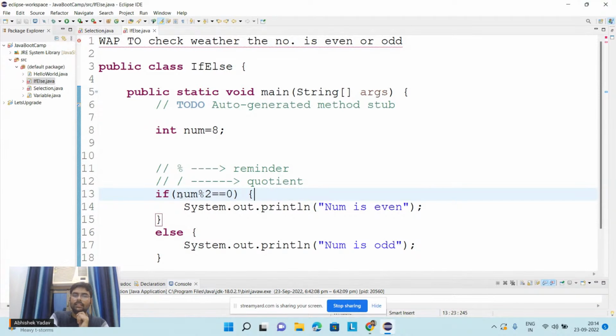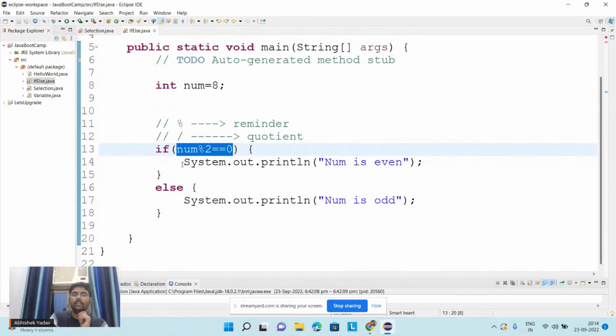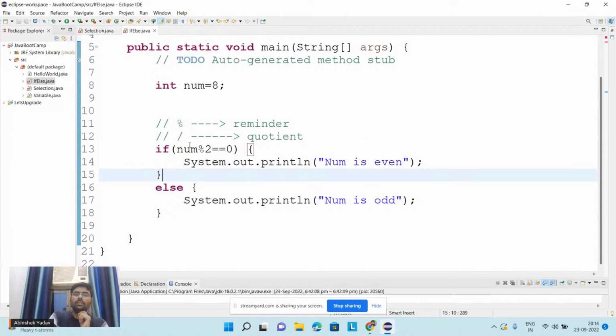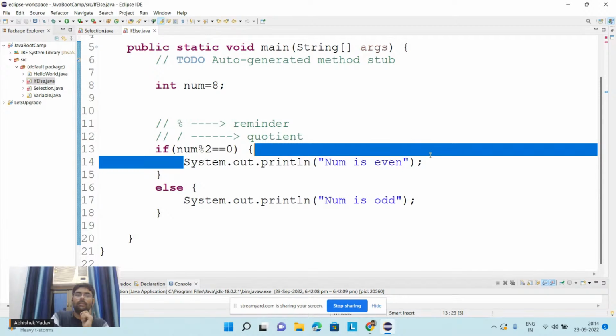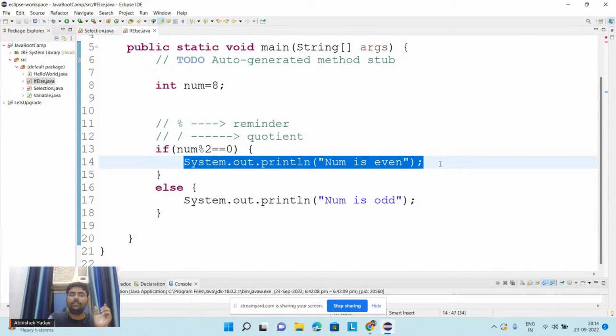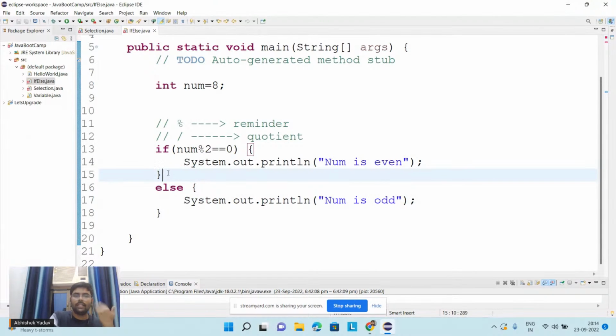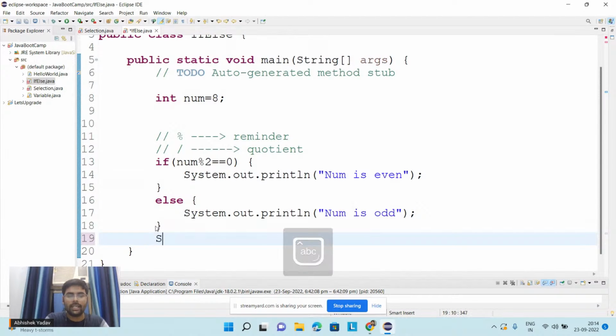So if the condition is true inside the if block, that means the system will go inside this body. It will execute the code at line number 14, that is it will print num is even. After that, it will move out of the if block and come to line number 19. It will not execute this else block.